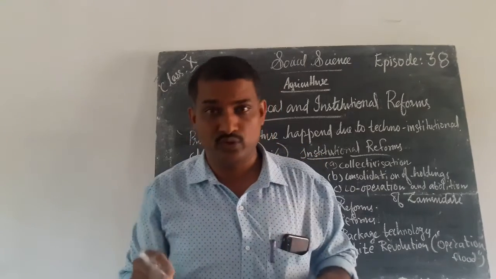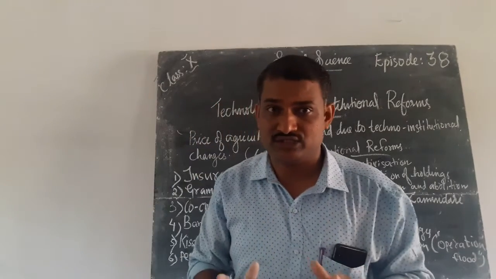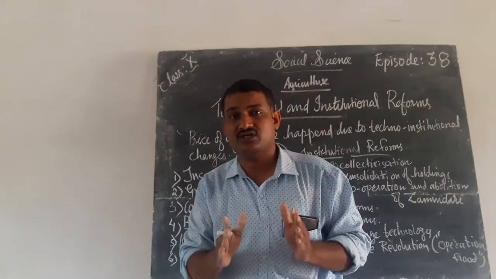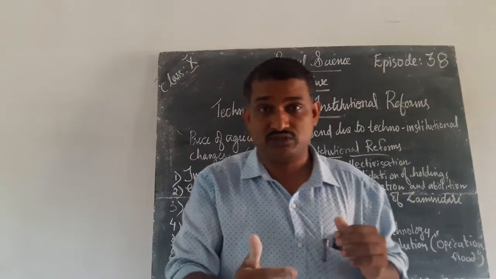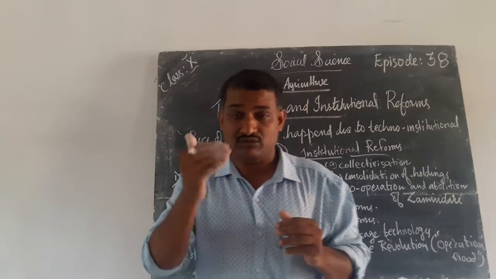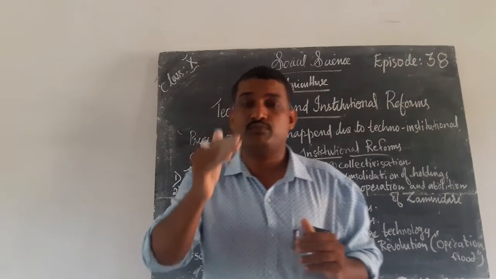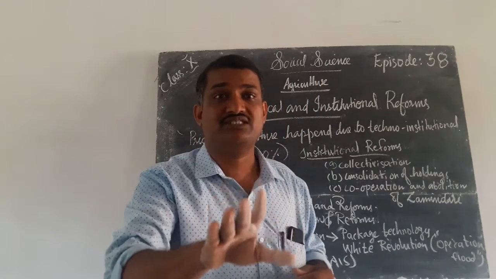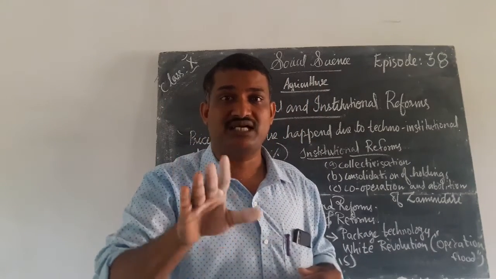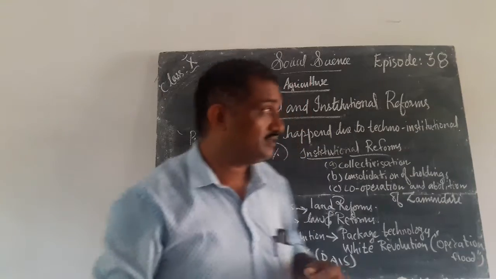The government understood that these peasants or the farmers are suffering a lot. It is our responsibility, I mean the government's duty, to protect these peasants from this danger, so the government fixed the minimum support price, that is called MSP. What is minimum support price?